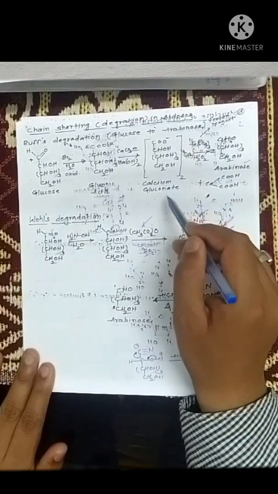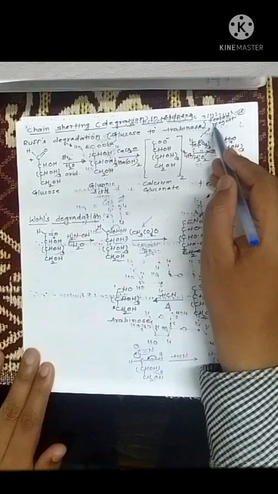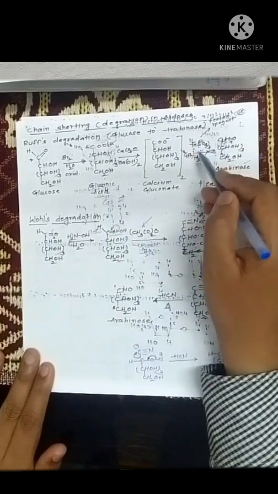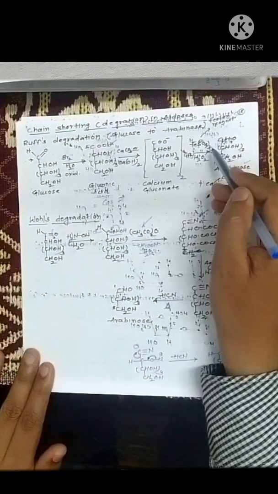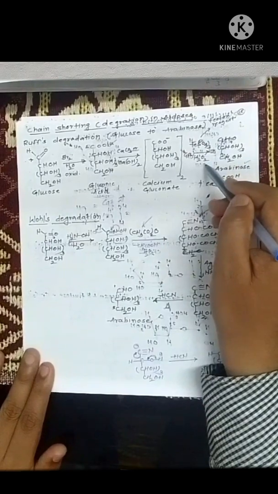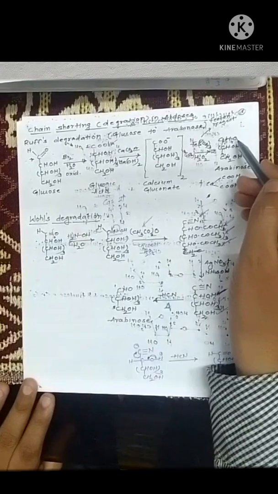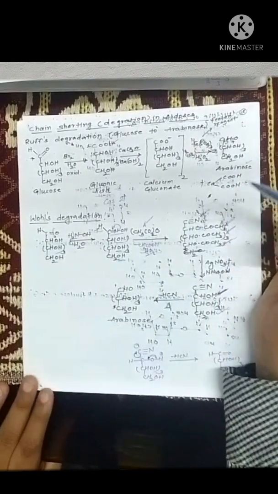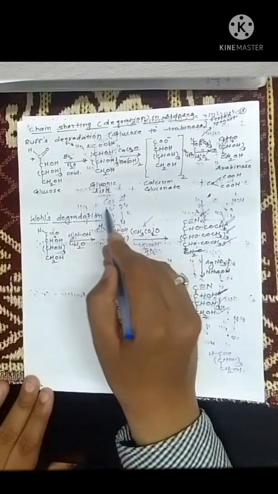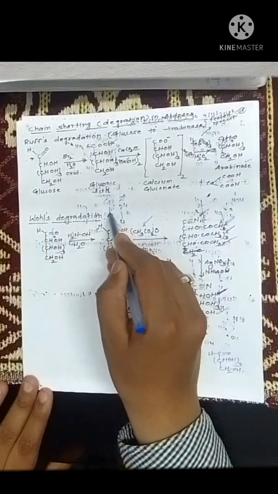When this calcium gluconate is treated with Fenton's reagent, what is Fenton's reagent? It is the combination of FeSO4 and H2O2. What is H2O2? It is hydrogen peroxide. We basically get arabinose.